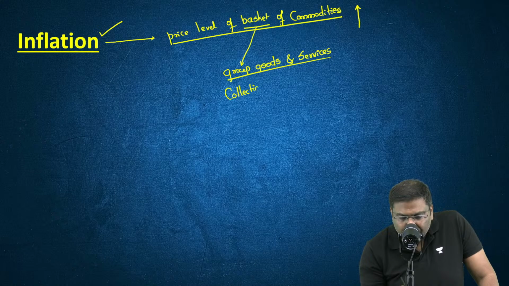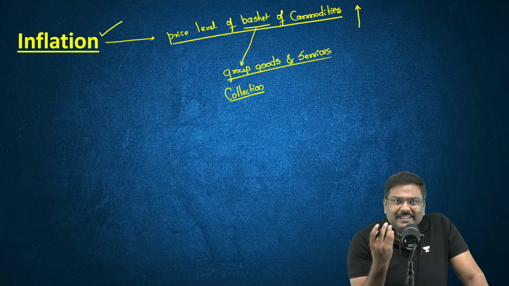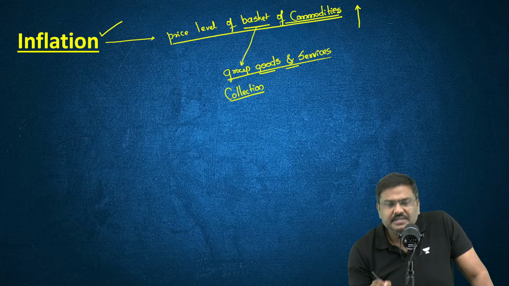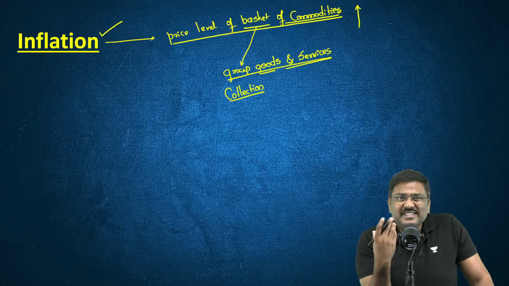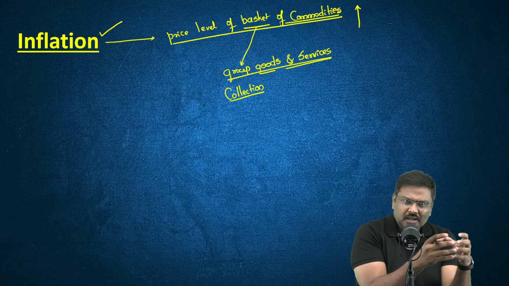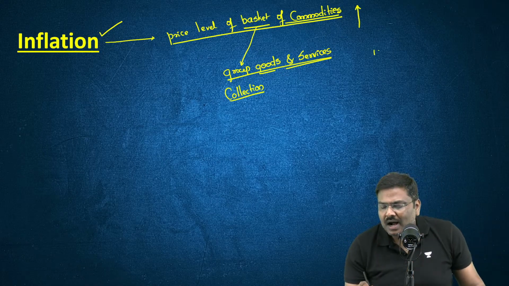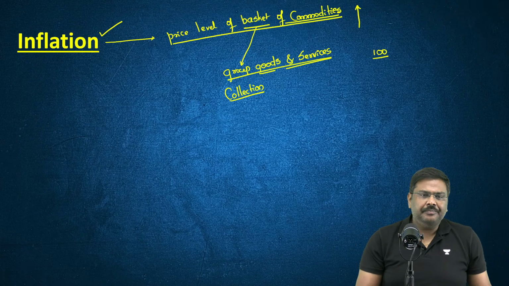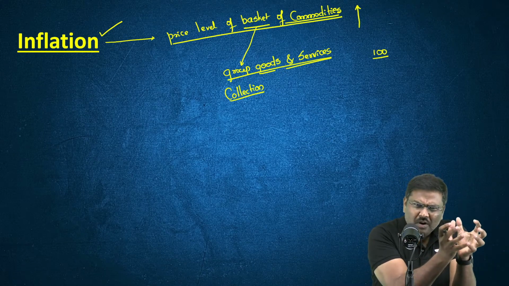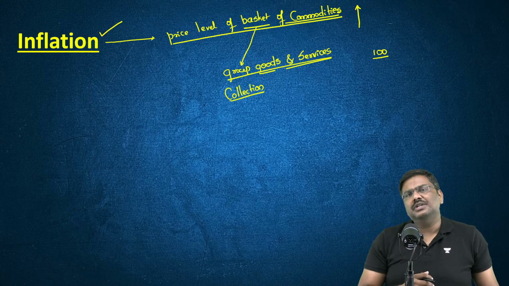Basket means a group or a collection. That is the basic idea of a basket of commodities, that is, goods or services. Now, what is the meaning of it? Imagine there is a basket of goods and services. Last year, you paid 100 rupees for the basket. You paid 100 rupees and you got the group of goods and services you are able to purchase.